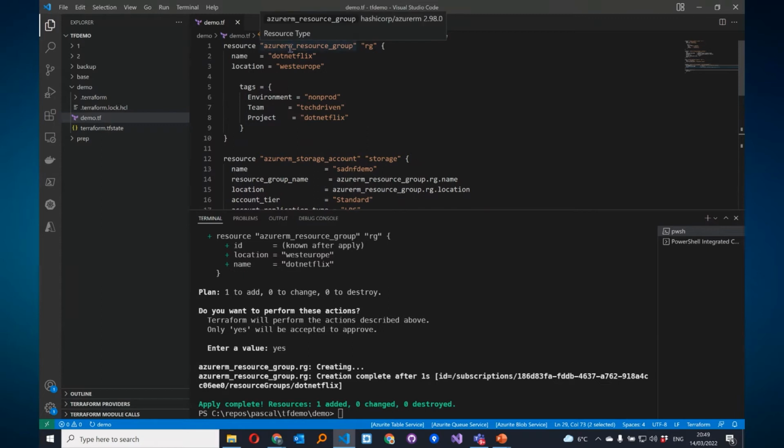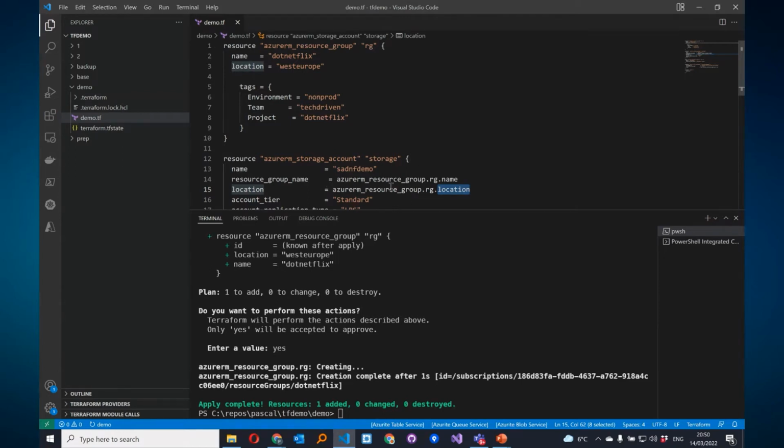So we had a resource group here, and the storage account will be provisioned in the resource group. For a resource, that's the default in Terraform, so you don't have to specify a resource in front of this. It's just the Azure RM resource group. Which one? The RG, there could be multiple. And I want to use the name here. The same goes for the location. So Pascal, when you type this in, do you get code completion? Yes, you get code completion if you install the Visual Studio Code extension for this.